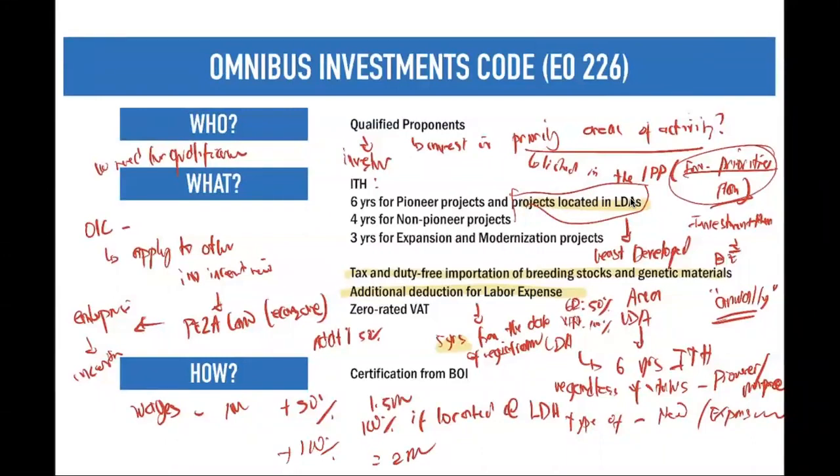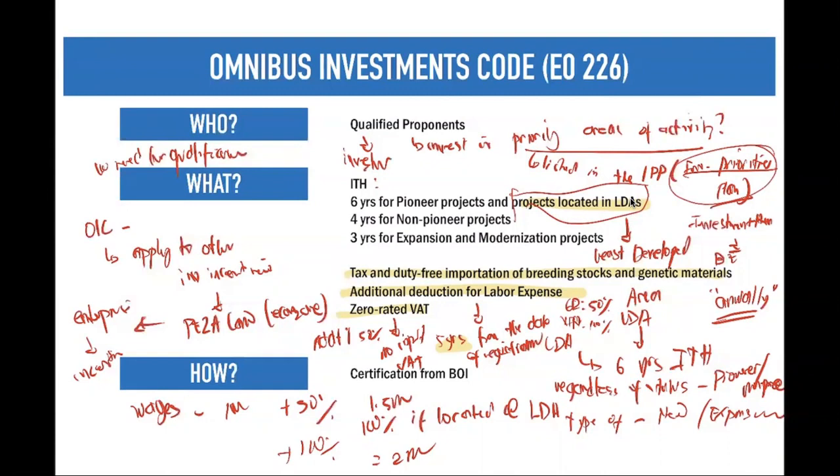Lastly, we have your zero rated VAT. When we talk about zero rated VAT, just like a while back in your PEZA, zero rated VAT applies to purchases of materials or supplies, including purchases of services. So any purchase, so long as it is VAT, if ever you buy, we have a zero rated VAT. Therefore, there is no input VAT because it is zero rated VAT. Now, how can you claim? You just need a certification from the BOI that you have registered a priority area of activity, and you can claim all of these incentives.